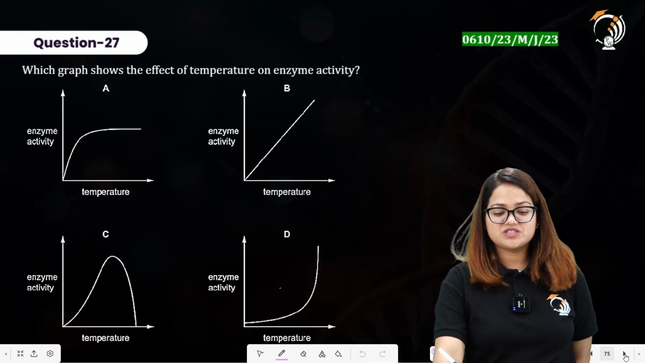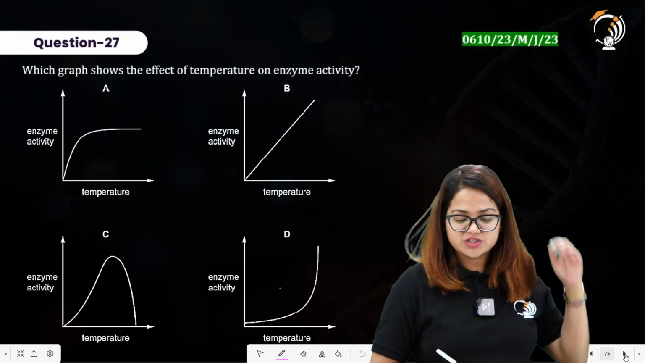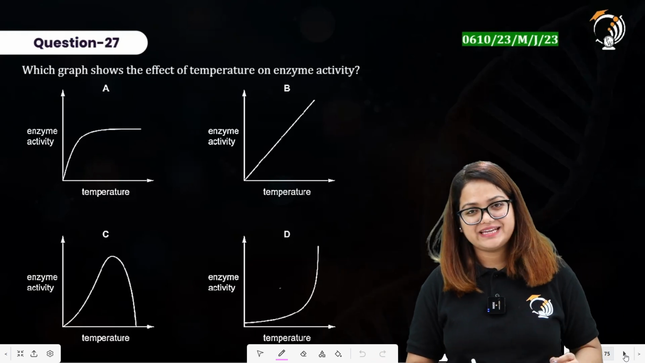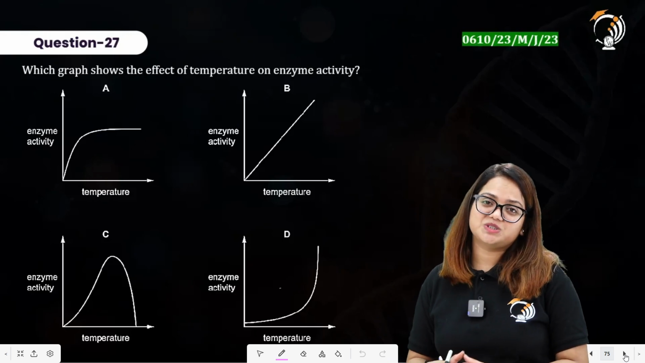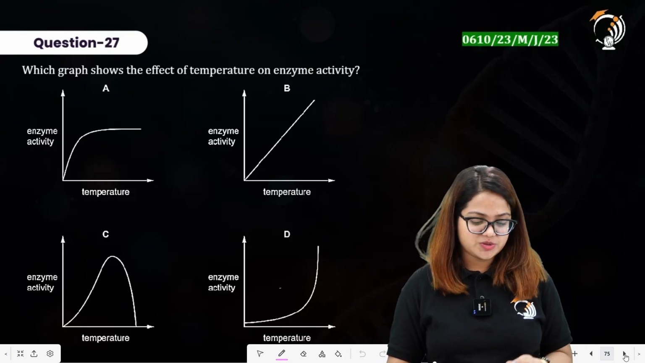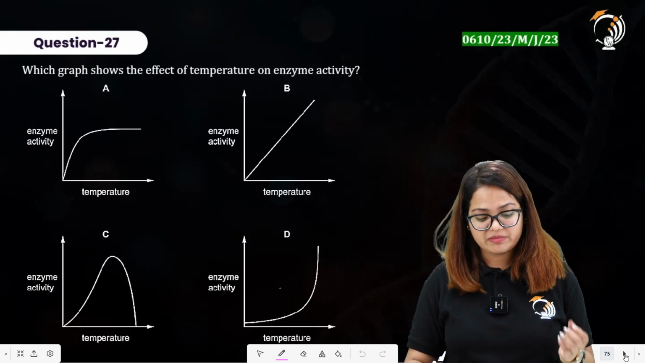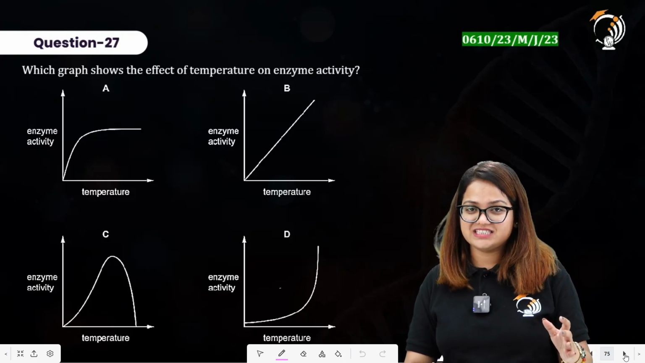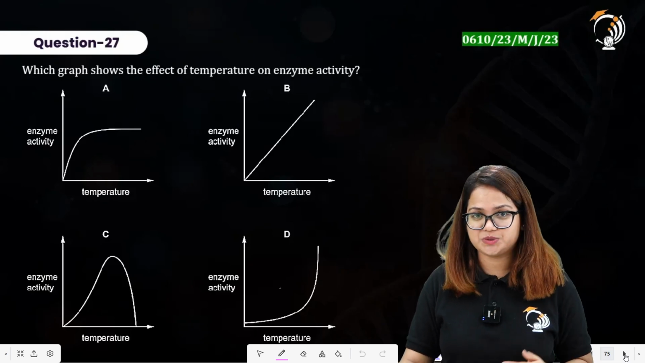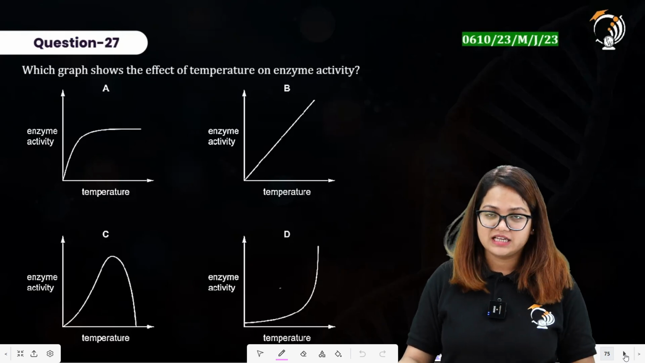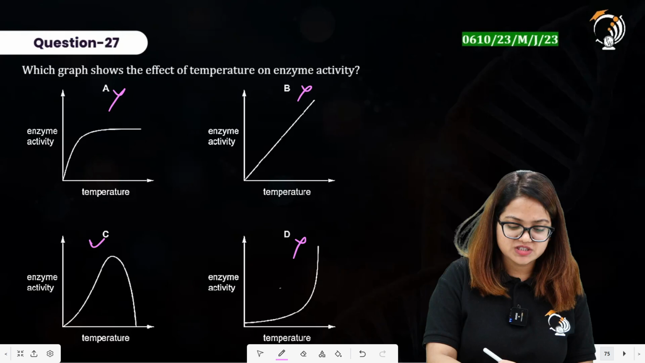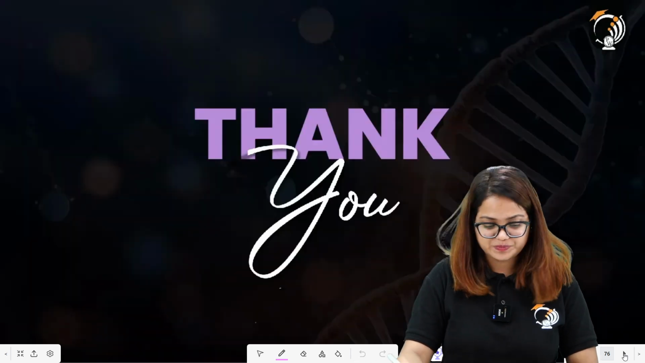Next question says which graph shows the effect of temperature on enzyme activity. As we have discussed many times, if we increase the temperature, the enzymatic activity also increases, but only up to a certain limit. So we have to select that graph that shows maximum activity of the enzyme at a particular temperature, and after that it decreases gradually. It does not decrease suddenly. Option A is incorrect, B is incorrect, D is incorrect, and option C here is the right answer.